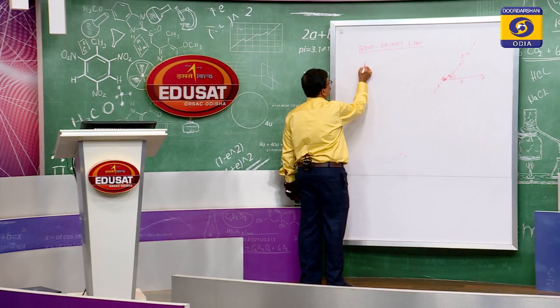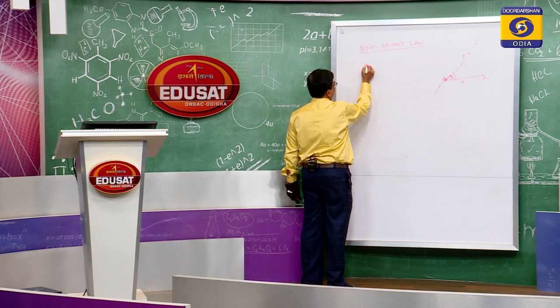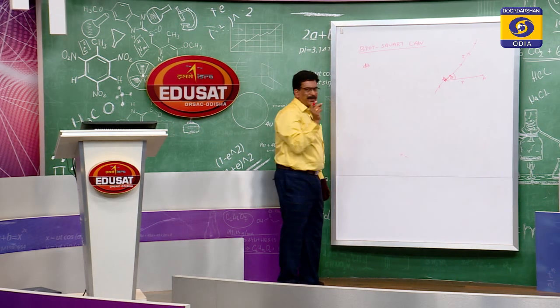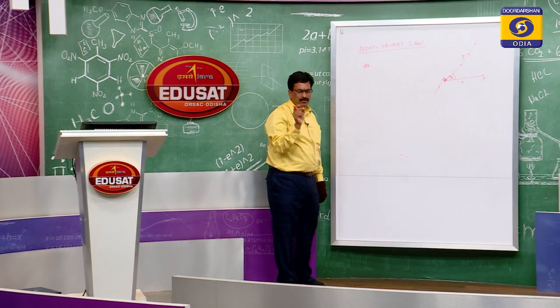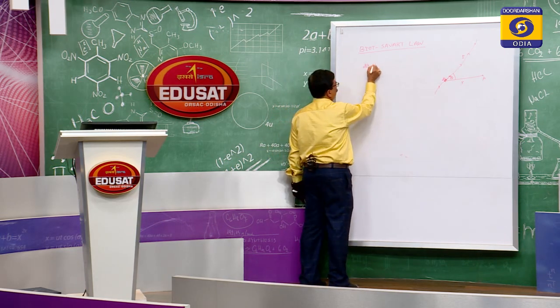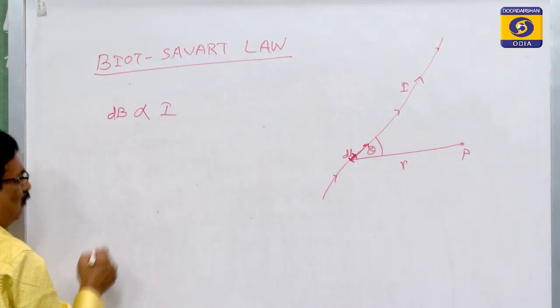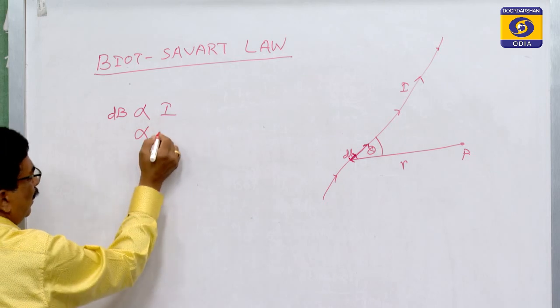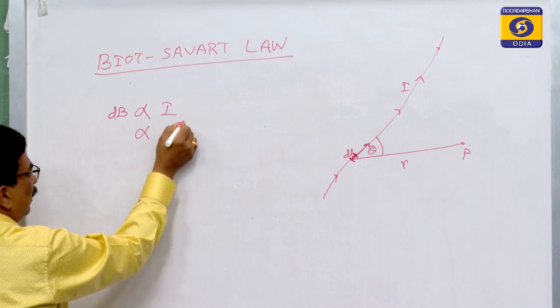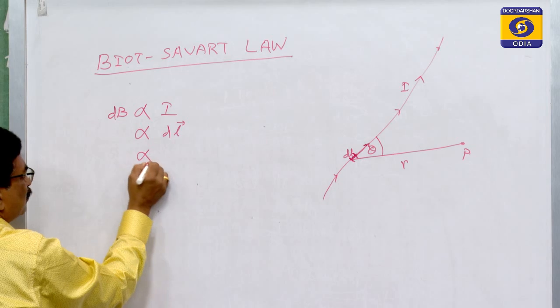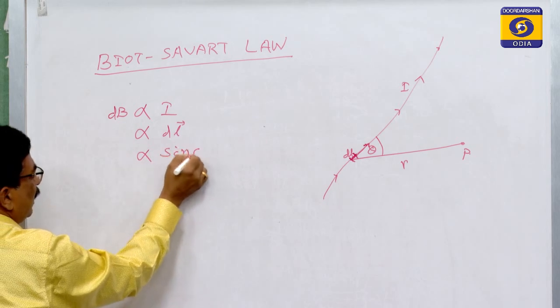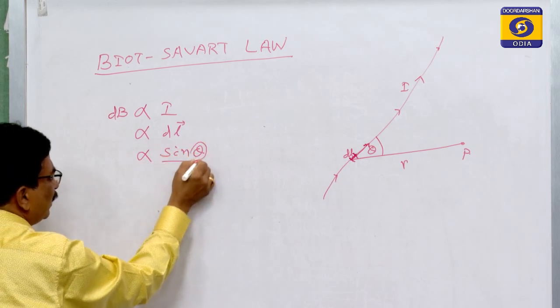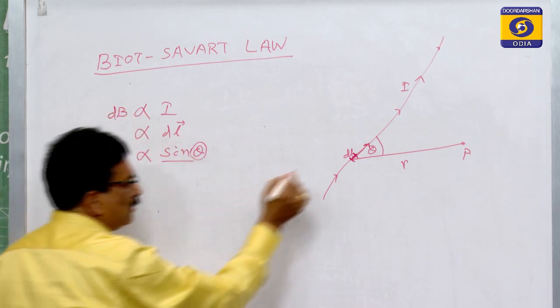According to Biot and Savart, if dB is the magnetic induction due to the small element, then it is proportional to the current flow, proportional to the small current element, and proportional to the sine of the angle theta. What is that theta?